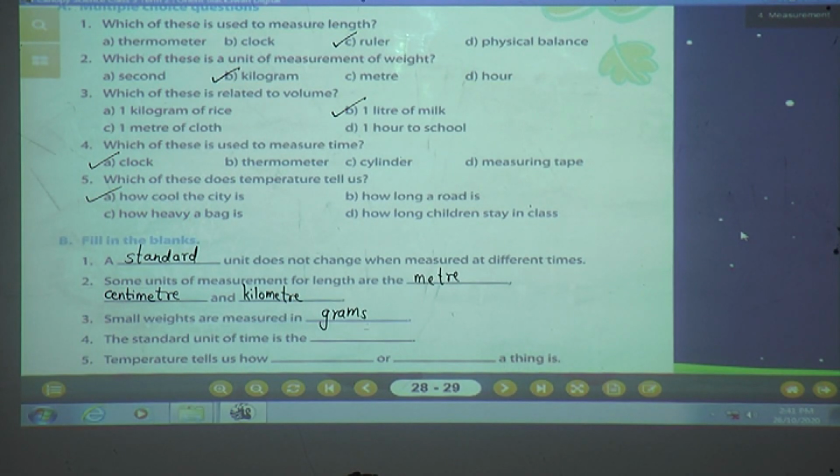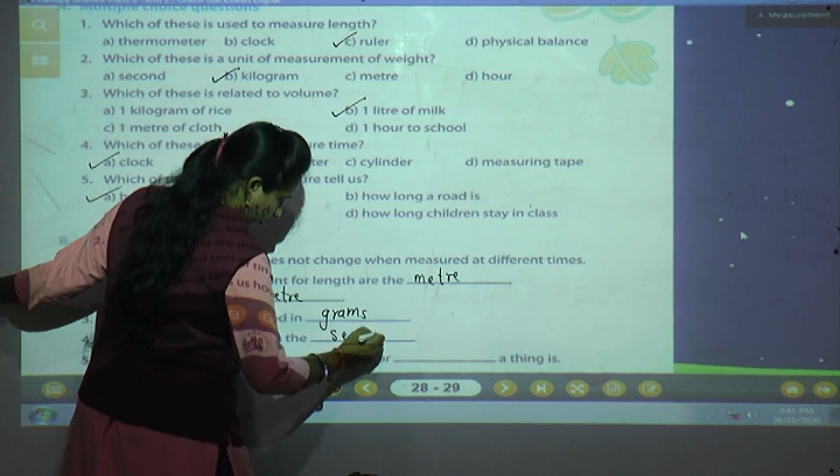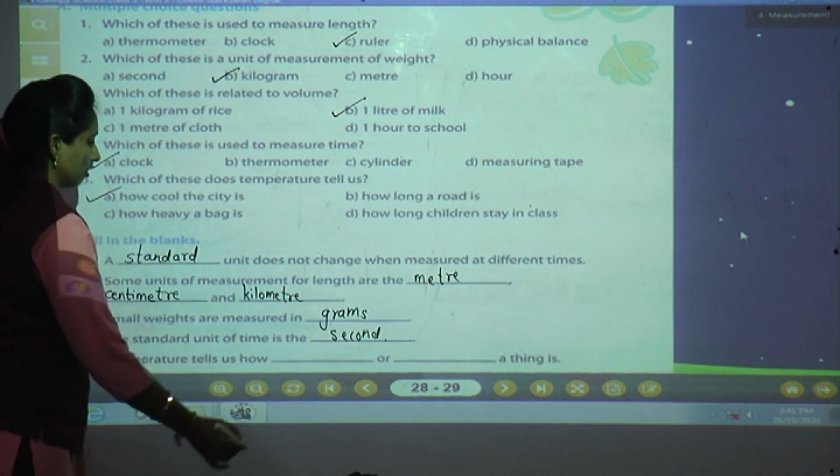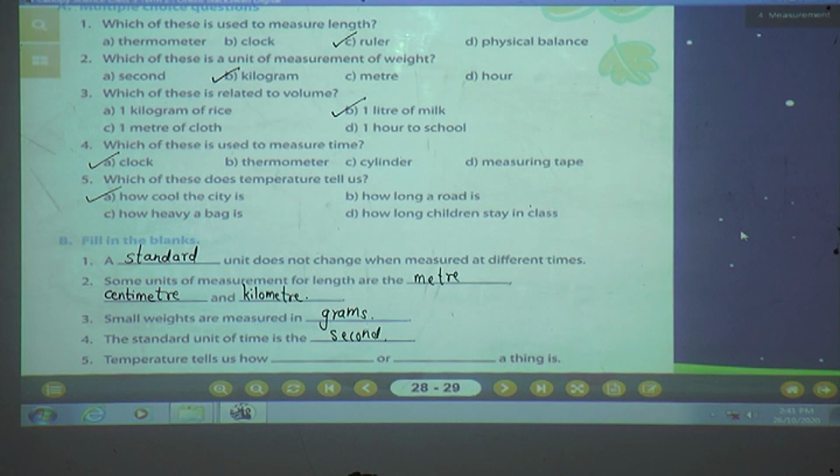See the fourth one. The standard unit of time is the, tell me what is the standard unit of time? Very good. Second. And temperature tells us how dash dash or dash dash a thing is.